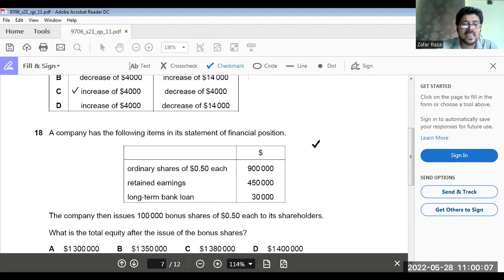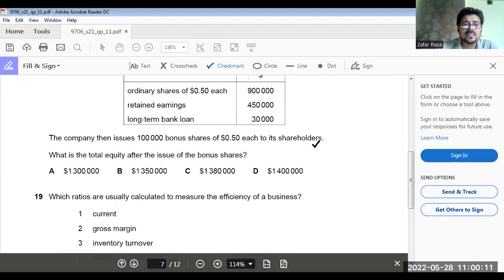Okay, 18. A company has the following items in the statement of financial position: ordinary shares, retained earnings, long term bank loan. The company issues 1,000 bonus shares of $5 each to shareholders. What is the total equity after the issue of bonus shares?